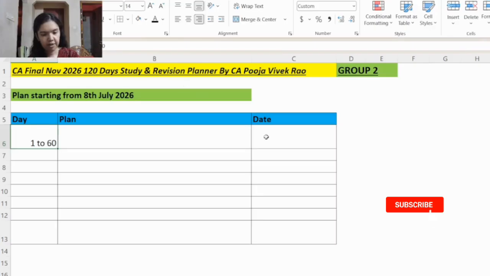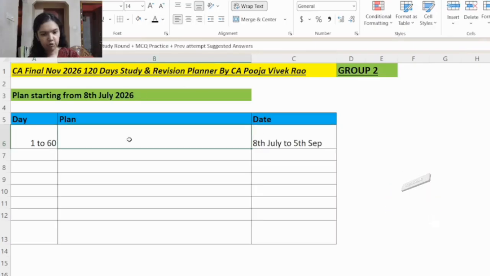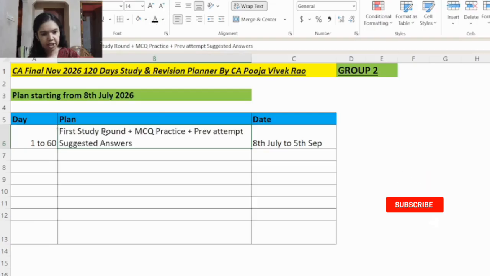So from day number 1 to day number 60, that is from 8 July to 5th September, here you will be having the first study round. You will practice MCQ plus you will attempt the previous year suggested answers. So while studying for the first study round, it is suggested that you go through the entire study material thoroughly and go through the test your knowledge questions also.